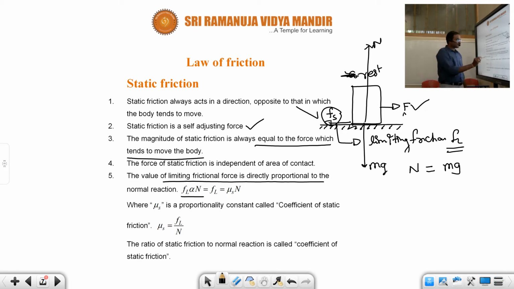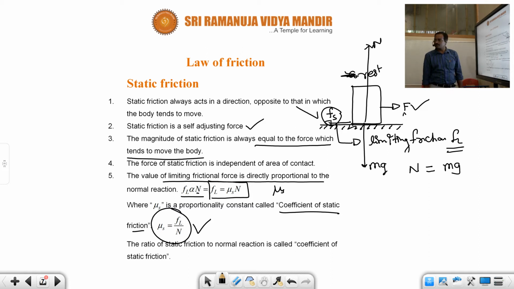Therefore, the limiting friction is directly proportional to the normal reaction, and the value of the limiting friction FL is equal to mu s into N, where mu s we are calling the proportional constant, the coefficient of static friction. The coefficient of static friction is defined as the ratio of the limiting friction to the normal reaction of the body.